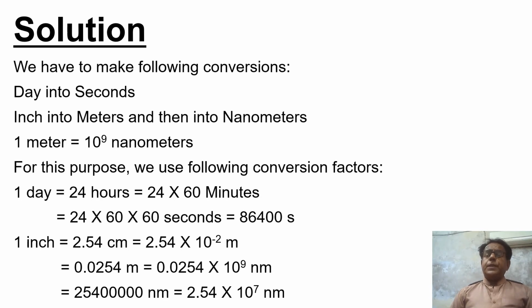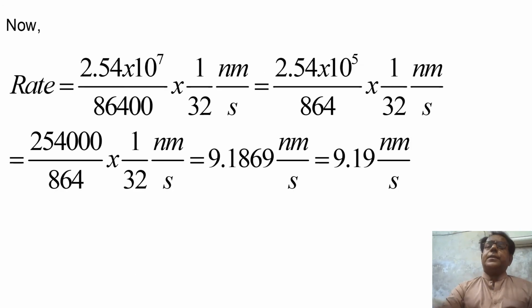It can also be written in the form 0.254 into 10 raised to the power 8 nanometer. It can also be written as 25.4 into 10 raised to the power 6 nanometer. It can also be written as 254 into 10 raised to the power 5 nanometer. Now we move on to the next slide.